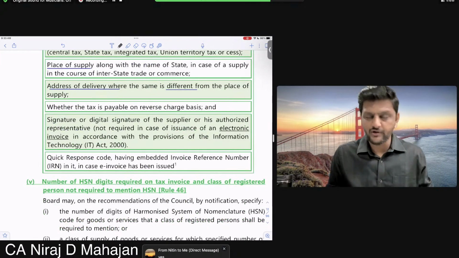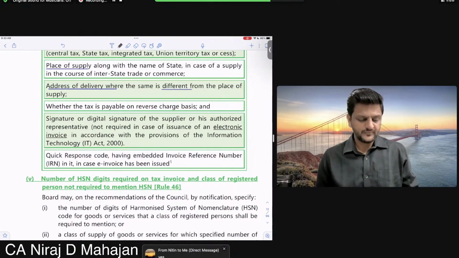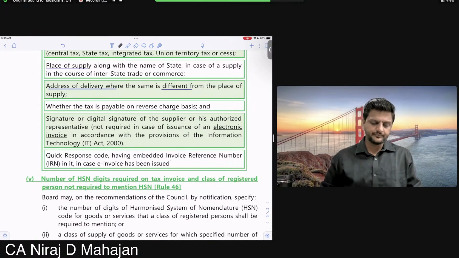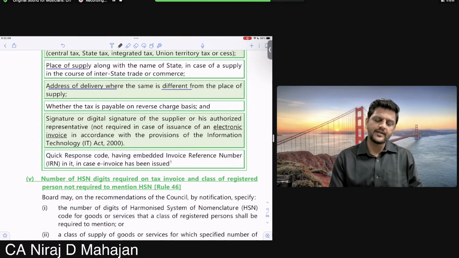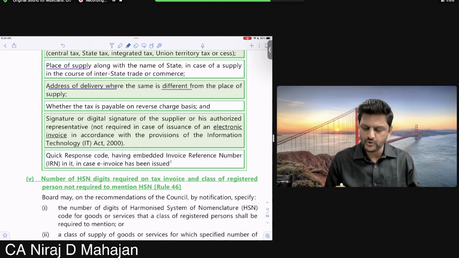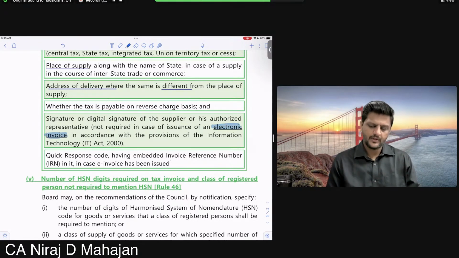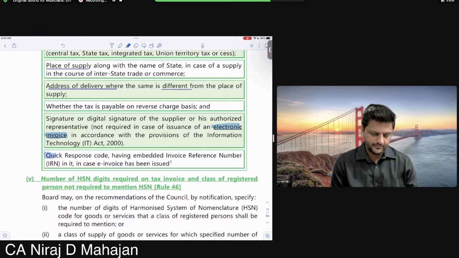Whether the tax is payable on reverse charge basis or what, right? Yes. Then signature or digital signature of the supplier or its authorized representative, not required in case of issuance of electronic invoice. Signature not required if you're issuing an electronic invoice. Okay. And QR code. Remember, the full form is Quick Response code.